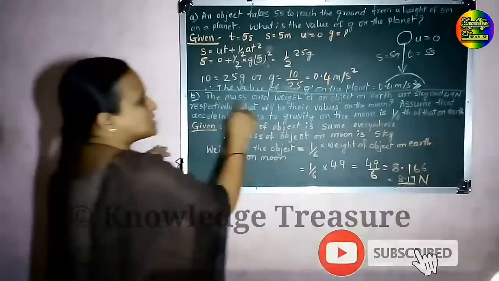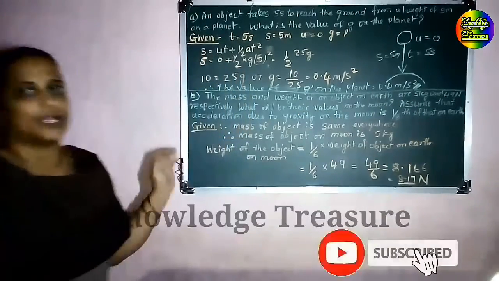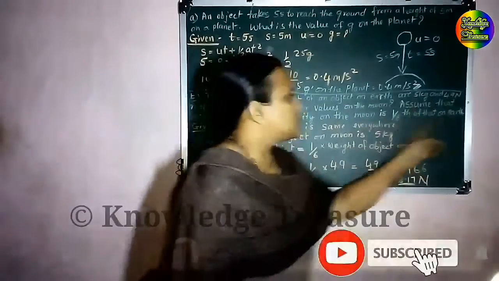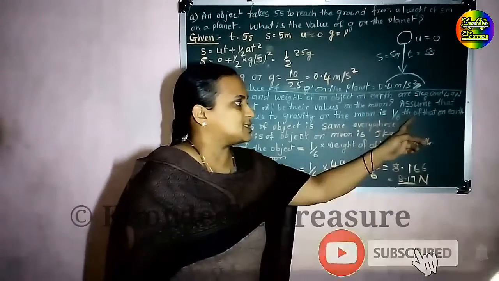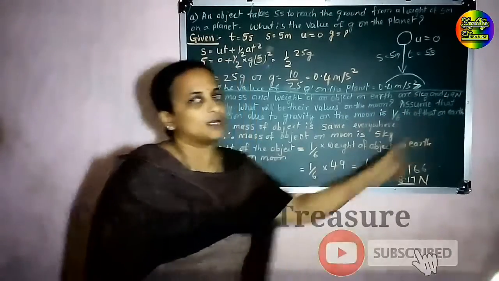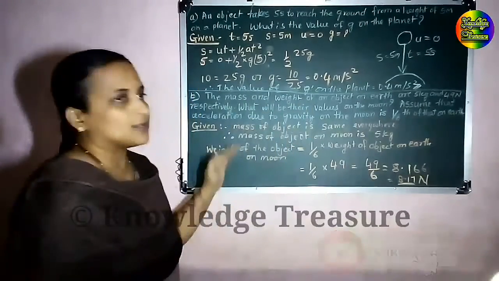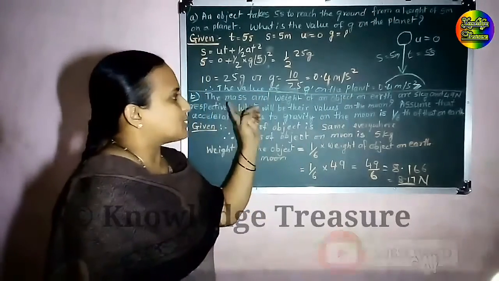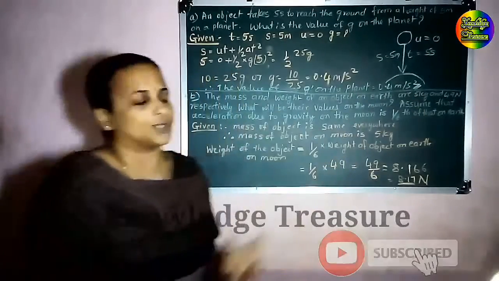Okay, next one. The mass and weight of an object on Earth are 5 kg and 49 Newton respectively. What will be their values on Moon? Assume that the acceleration due to gravity on the Moon is 1 upon 6 of that on the Earth. What is given here? Mass is given and weight is also given, on Earth. The object's mass on the Earth is 5 kg. The object's weight on the Earth is 49 Newton.